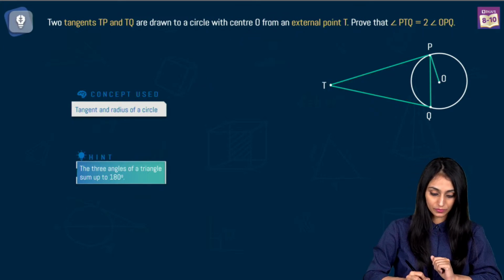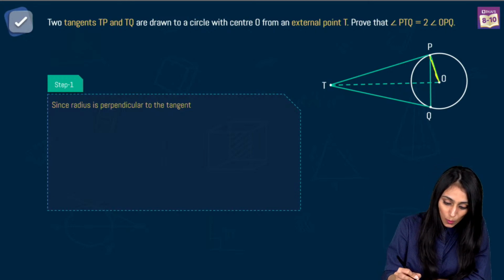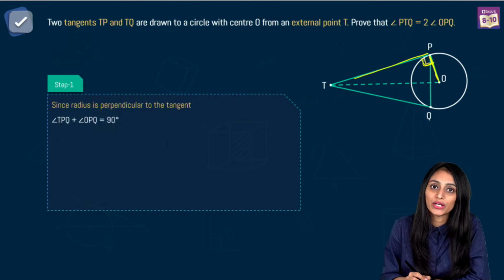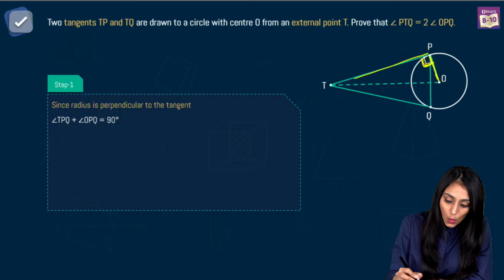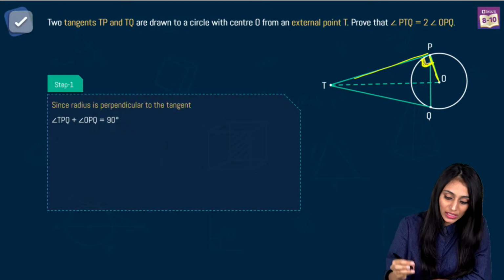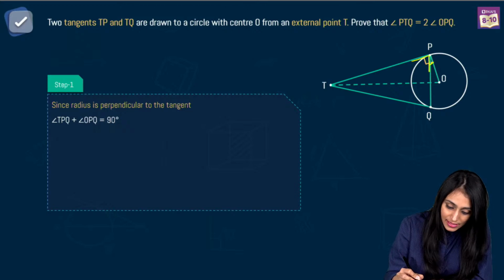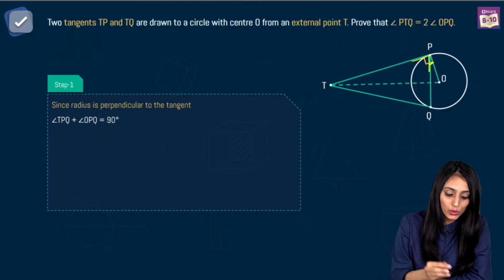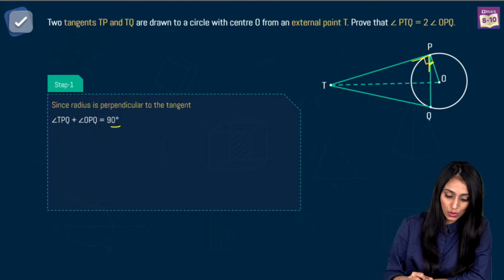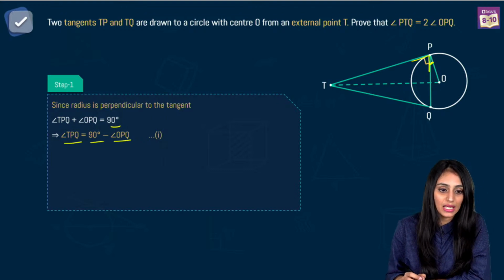Okay. So since the radius is perpendicular to the tangent, this is the radius OP and this is a tangent TP. We know that radius and tangent are perpendicular at the point of contact. So this whole angle is 90. Now this entire angle TPO comprises TPQ and OPQ. Both of them add up to give 90 degrees, right? So angle TPQ would be 90 minus angle OPQ. That's going to be our first equation.